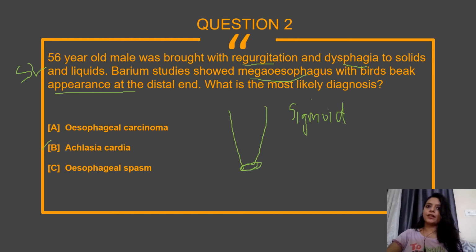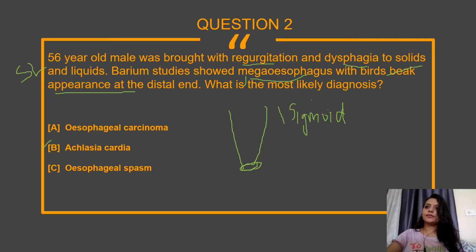It is achalasia cardia. Sometimes they can simply tell that there is dilatation of the esophagus and narrowing at the lower esophageal sphincter, or they can use terms like megaesophagus, sigmoid esophagus, bird's beak appearance, or parrot's beak appearance. Everything is the same, but remember in achalasia cardia they will have dysphagia to both solids and liquids.